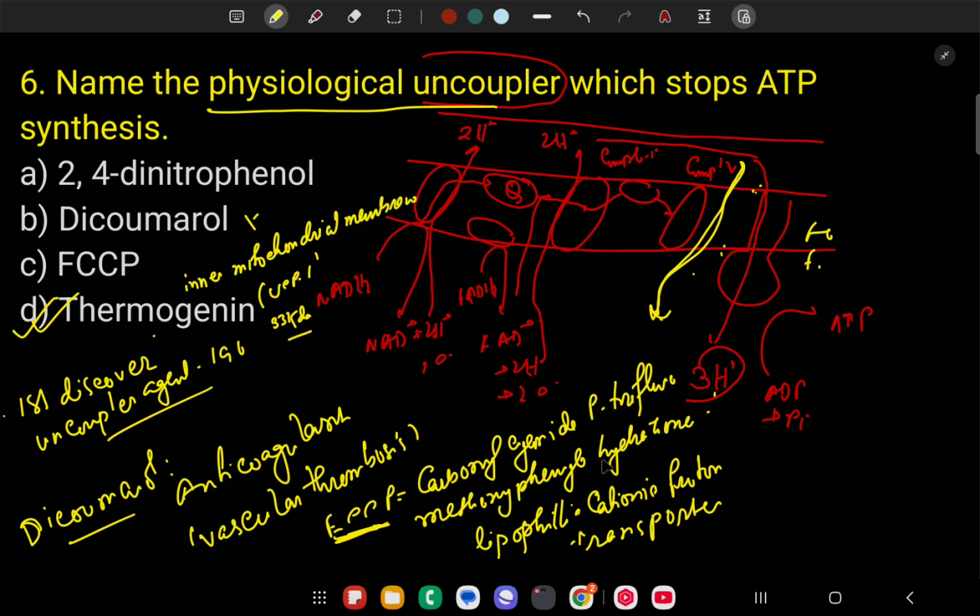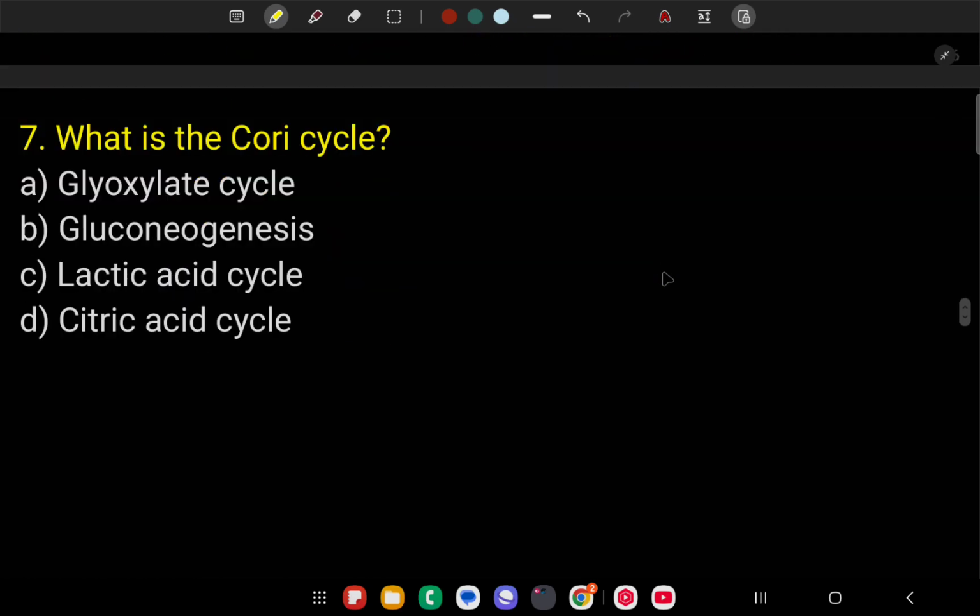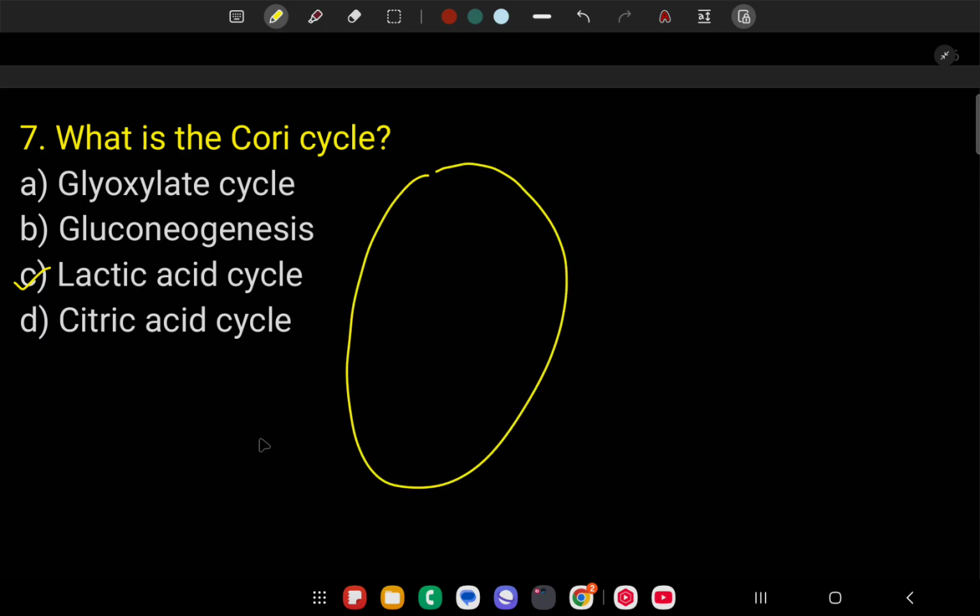I think you completely understand this question. So let's go to the next question. What is the Cori cycle? Is it a glyoxylate cycle, a gluconeogenesis cycle, a lactic acid cycle, or a citric acid cycle? The Cori cycle is a lactic acid cycle. How? Suppose this is the liver, and this is the muscle.